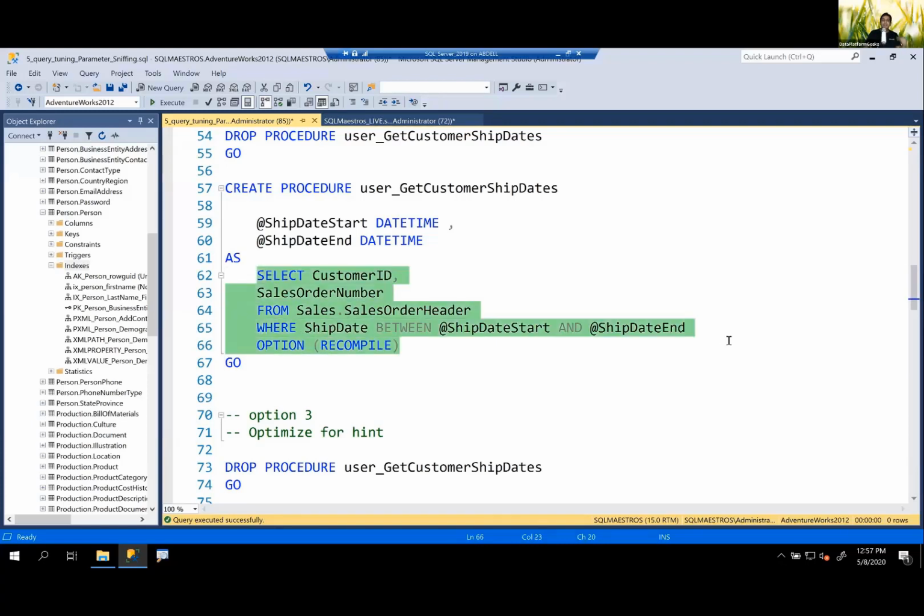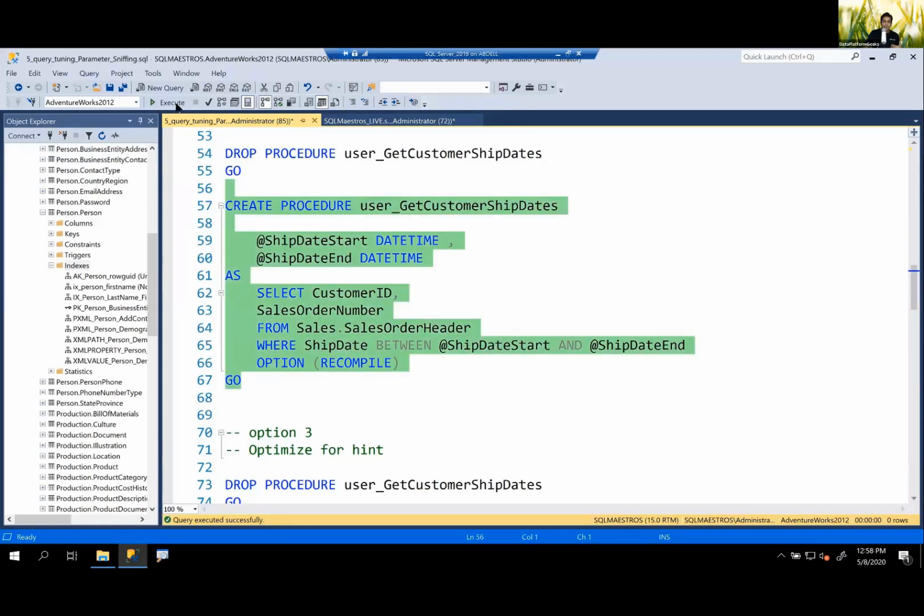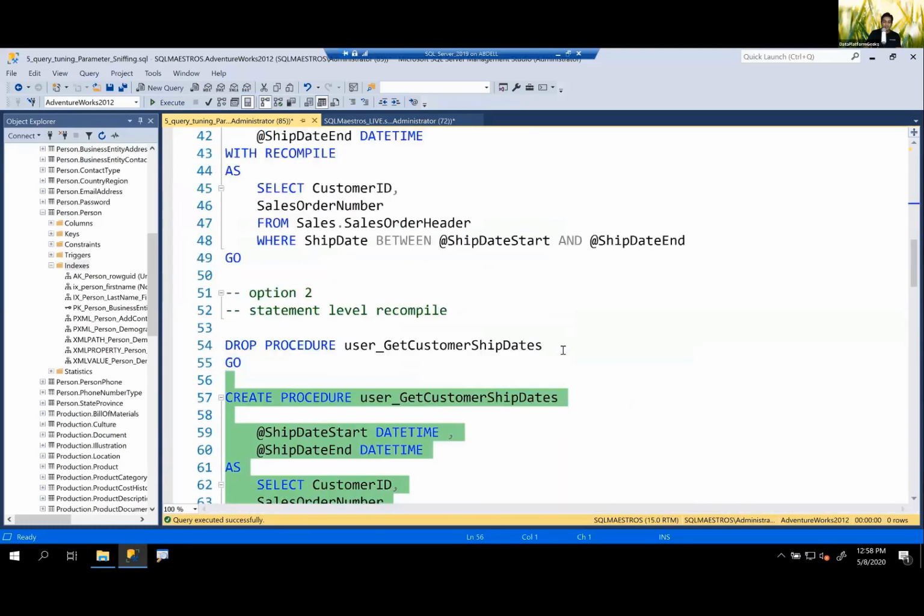just recompile the execution plan again and again every time this workload comes in, every time the stored procedure is called. Remember, I'm not recompiling the entire stored procedure. I'm only recompiling this particular statement inside the stored procedure. This is what we call statement-level recompiling, because a stored procedure can have multiple statements. Now, when I create the stored procedure again with OPTION (RECOMPILE), hints are always the last resort, but sometimes they're the only solution.